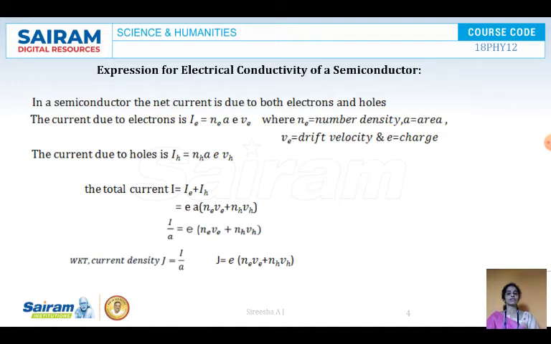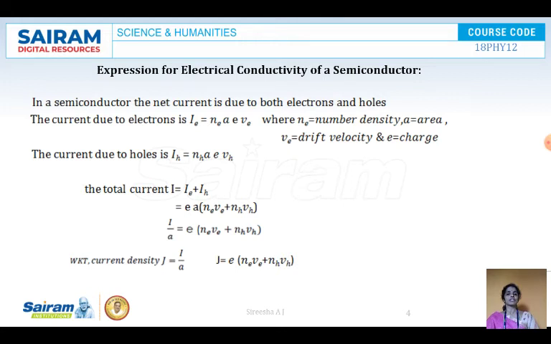Therefore, I is equal to nothing but IE plus IH. Now we will see. The current due to electrons is IE equal to Ne A Vd into e, where Ne is the number of electrons, A is the area, Vd is the drift velocity, and e is the charge of the electron. Similarly, current due to holes IH is equal to NH A e into VH. So, total current I in a semiconductor is nothing but IE plus IH.